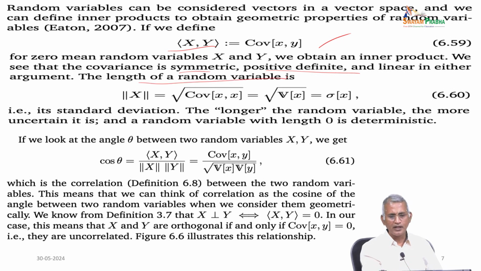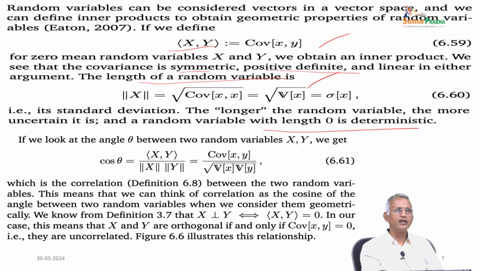So, the length of the random variable is norm x equals root of covariance of x comma x, which is equal to root of variance of x, equal to sigma x, the standard deviation. So, it represents the standard deviation. So, the longer the random variable, the more uncertain. So, a random variable of length 0 is deterministic.